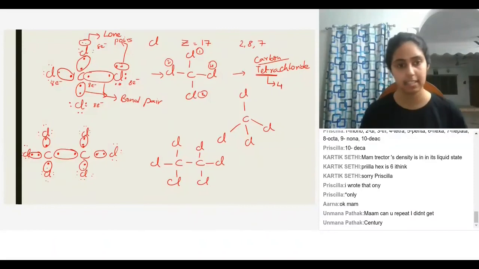Yes. So this will have entirely new properties than carbon tetrachloride. So it's unique. It's different from carbon tetrachloride. I mean, the properties might still be the same, not much different, but it is a different compound altogether for sure.